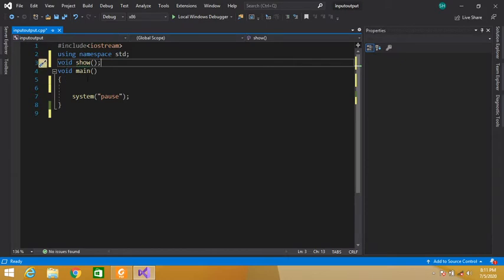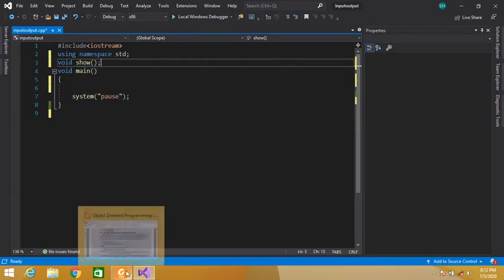It tells the compiler about the structure of the function. It tells what the return type of the function is, that is void, then the function name, and the number of parameters. Here we have used no parameter. So this is a simple function declaration or function prototype, and it is placed before the main function.